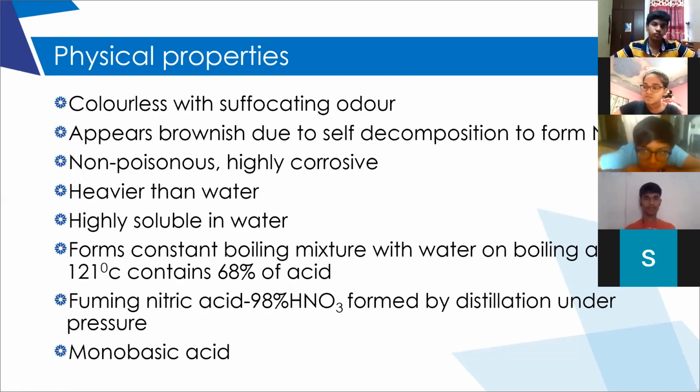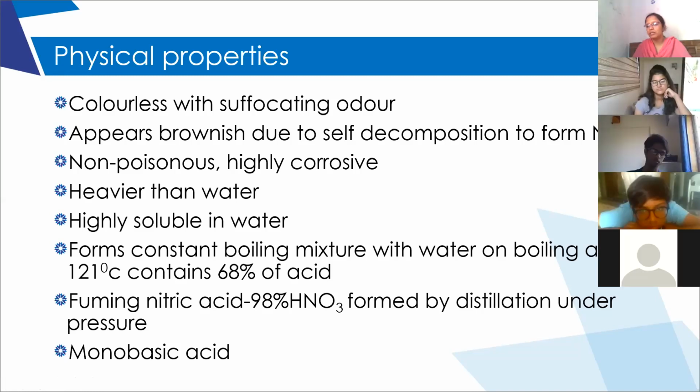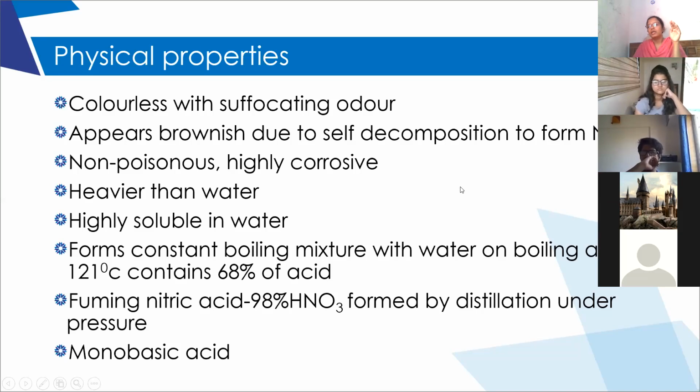Water and nitrogen dioxide. We will get nitrogen dioxide, right? Nitrogen dioxide is reddish brown in color. So due to the formation of nitrogen dioxide, even if we keep nitric acid in an airtight container, nitric acid has a tendency to slightly decompose and form nitrogen dioxide.